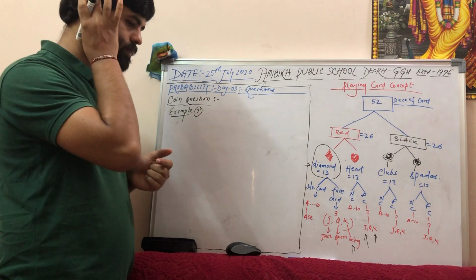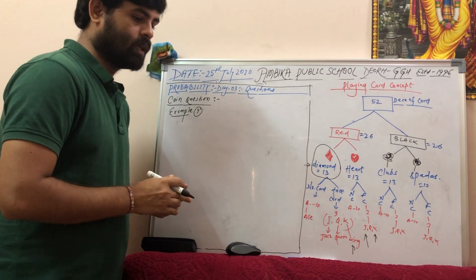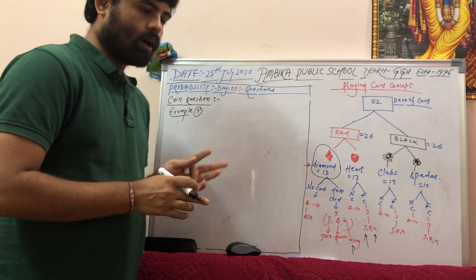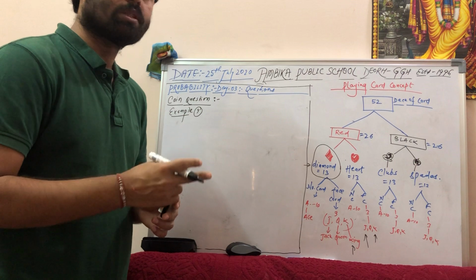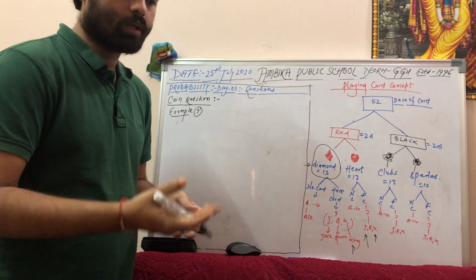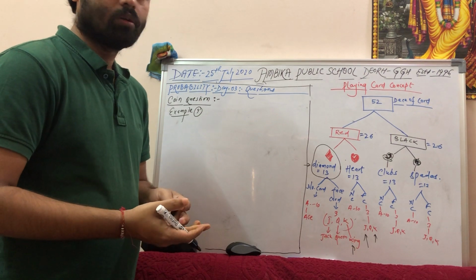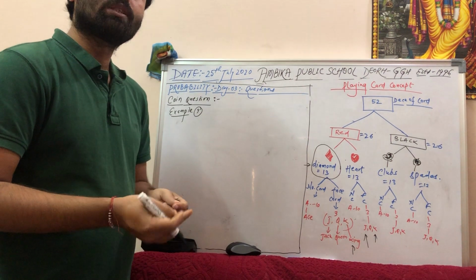Understand the question. It is very new and you will find it interesting. The question is: Harpreet tosses 2 different coins simultaneously. Harpreet is a student, a person who is tossing 2 different coins simultaneously.